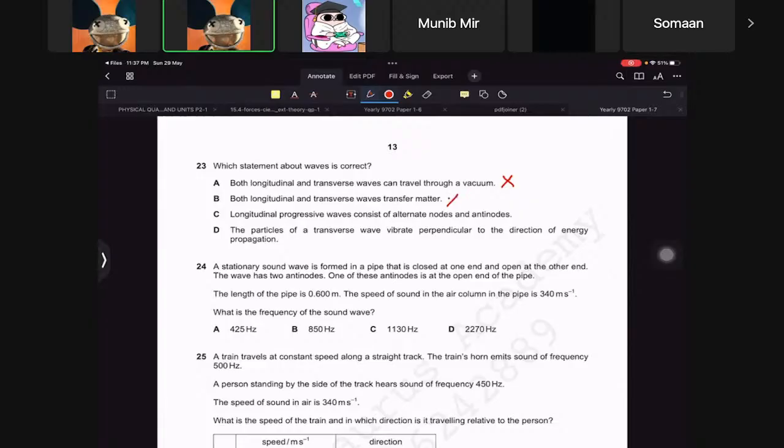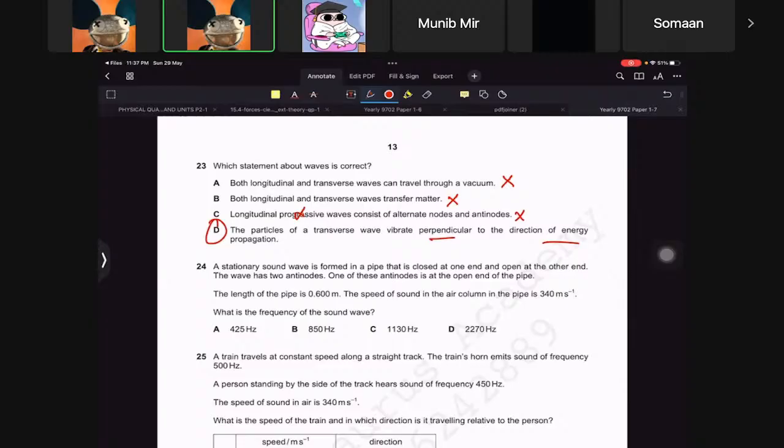No way. Matter is never transferred. It's always the energy. Longitudinal progressive waves consist of alternate... No way. You have to have stationary waves then, not progressive. The particle transfers wave perpendicular to the direction of energy. What is this question? Oh my god.